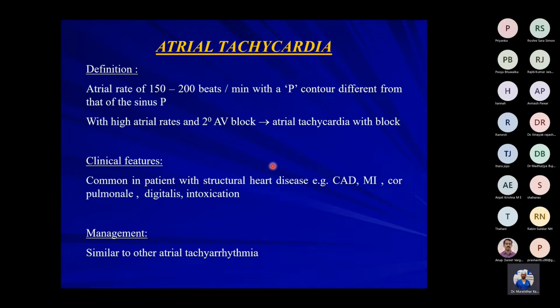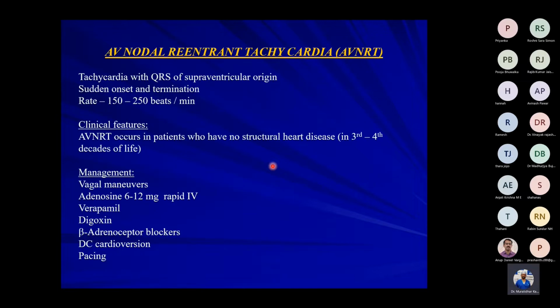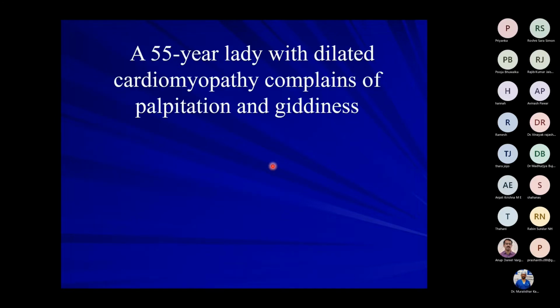It indicates a structural heart disease or any systemic disorder, and we will discuss the treatment combined for all the supraventricular tachycardias.